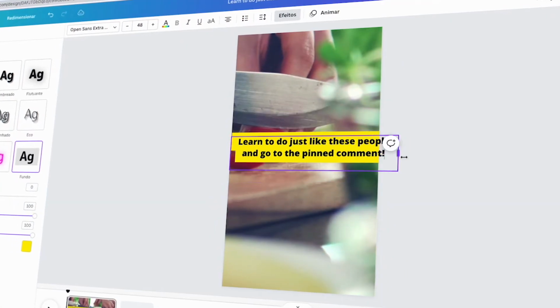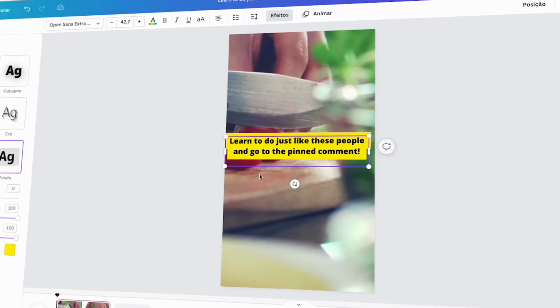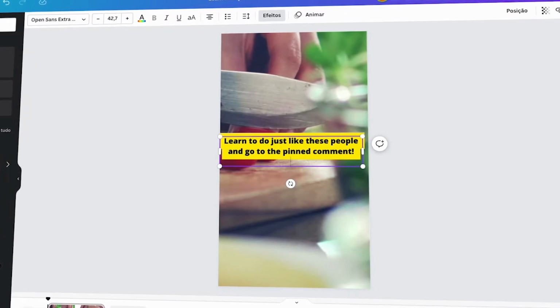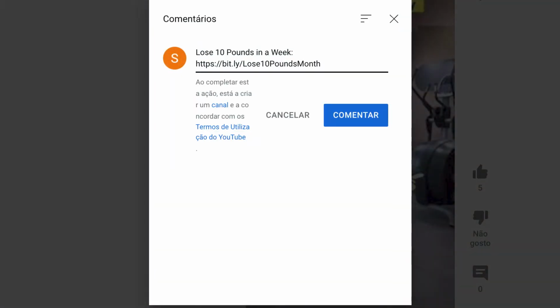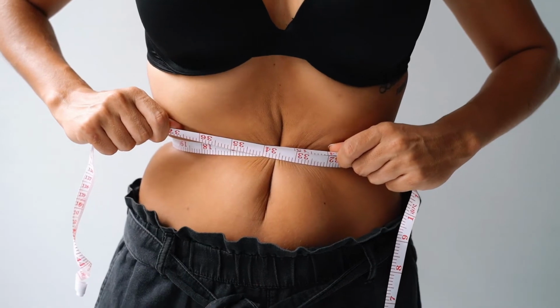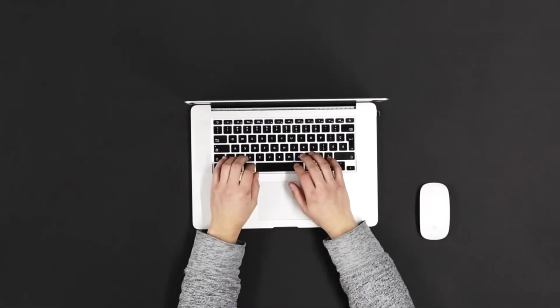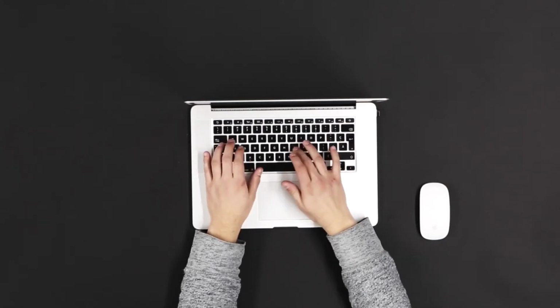Third step, put information in the video saying learn to do just like these people and go to the pinned comment. And in the pinned comment, we'll leave your shortened link. In case your video is tips, learn more effective weight loss tips in pinned comment. Fourth step, publish at least 5 videos a day at different times, all of them vertical and under 60 seconds.